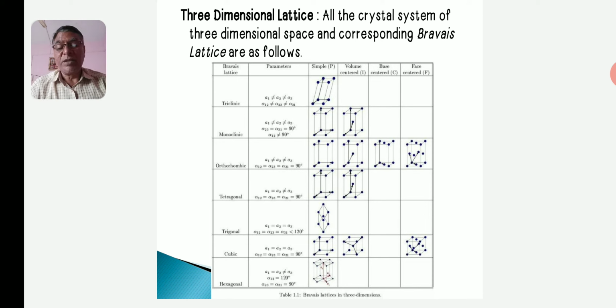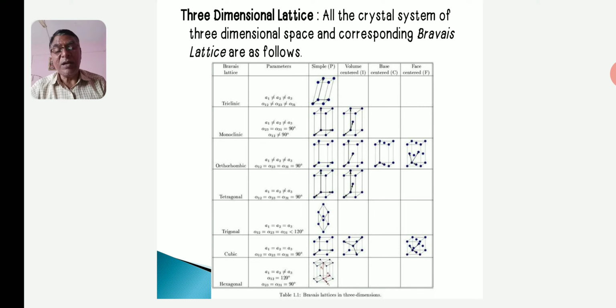All the 7 crystal systems of three-dimensional space and corresponding Bravais lattices are shown in the table, in decreasing order of symmetry. The crystallographic axes a, b and c drawn from one of the lattice points determine the size and shape of the unit cell.